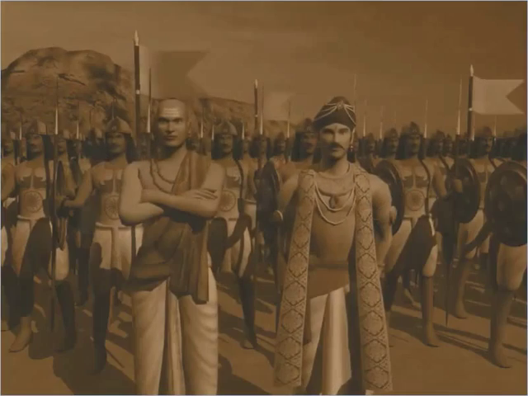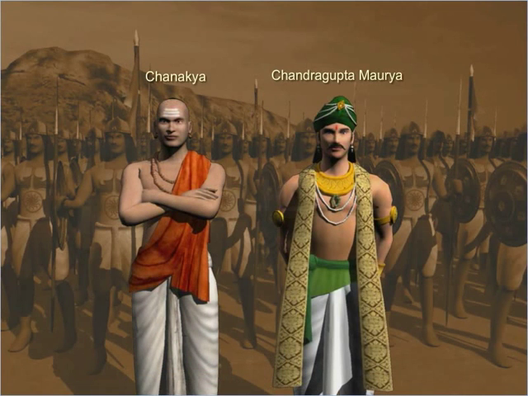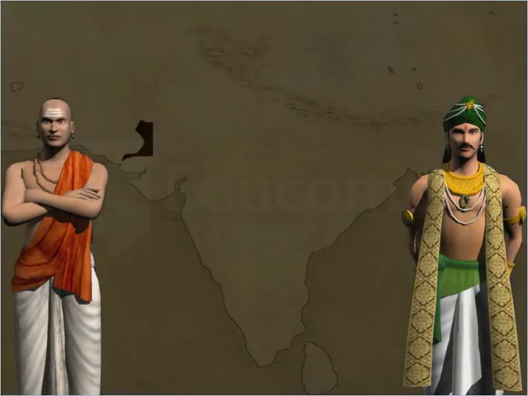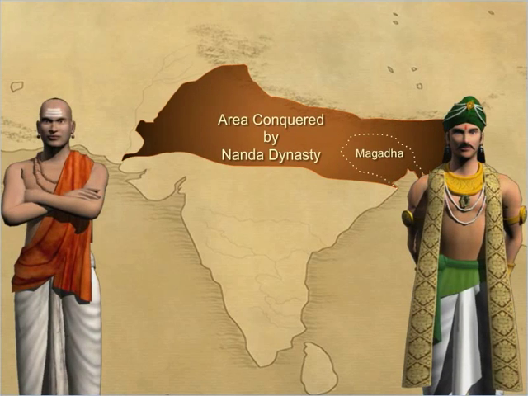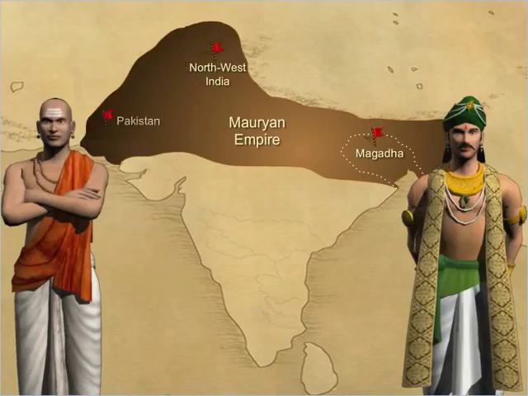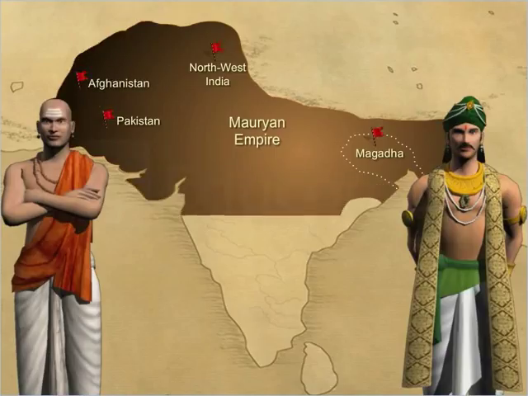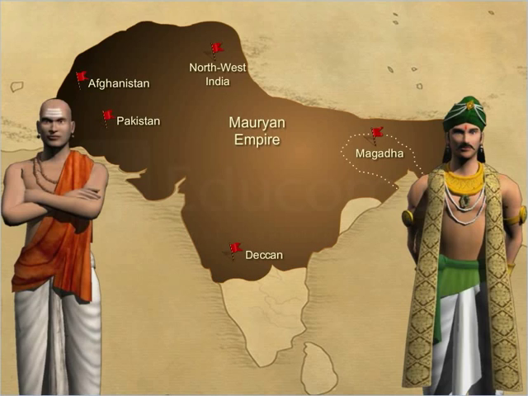The Mauryan Empire was founded by Chandragupta Maurya in 321 BC with the help of a wise man named Chanakya, otherwise known as Kautilya. Together, they overthrew the Nanda dynasty, which was ruling Magadh at that time, to establish the great Mauryan Empire. Slowly, they expanded the empire to the Greek territories left by Alexander in northwestern India, Pakistan and parts of Afghanistan. Later, they also expanded the empire to different parts of the Deccan.